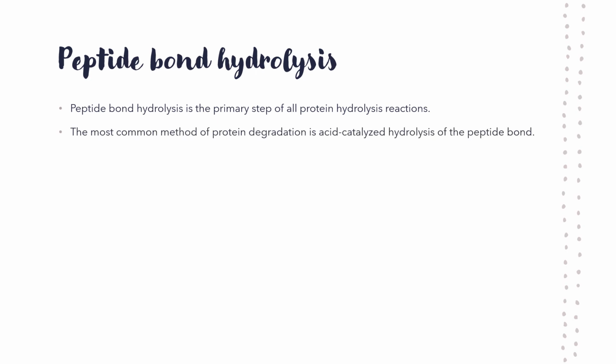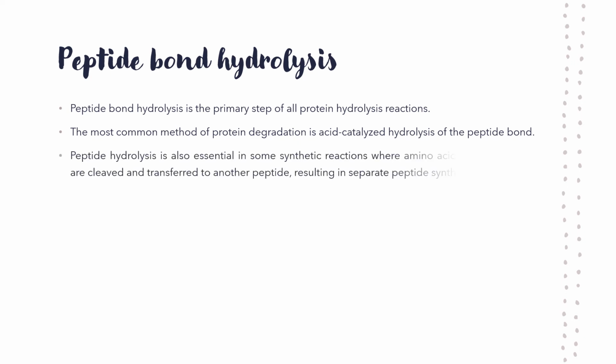Then we have peptide bond hydrolysis. Peptide bond hydrolysis is the primary step of all protein hydrolysis reactions. The most common method of protein degradation is acid-catalyzed hydrolysis of the peptide bond. Peptide hydrolysis is also essential in some synthetic reactions where amino acids in one peptide are cleaved and transferred to another peptide, resulting in separate peptide synthesis.